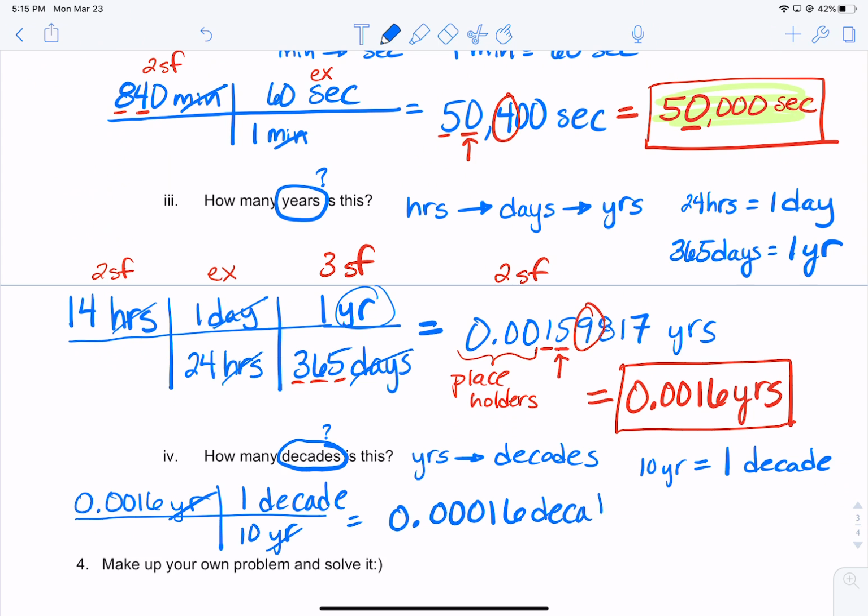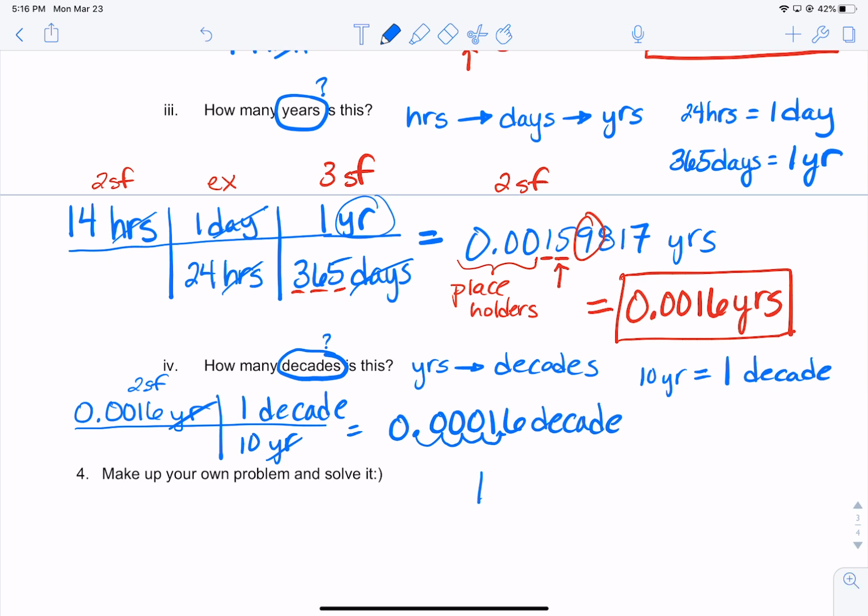My sig figs are all correct, by the way, because this one was 2 sig figs, and my answer's still 2 sig figs. This is so small that I'm feeling like, hey, let's put this in scientific notation. So I'm going to move the decimal over 4 places, and I get 1.6 times 10 to the, it's a little number to begin with, so this is -4 decades.